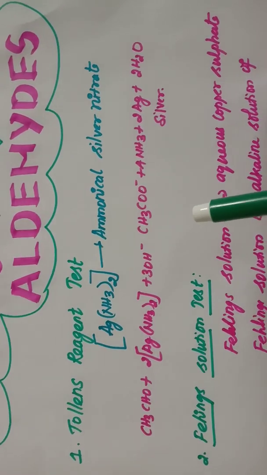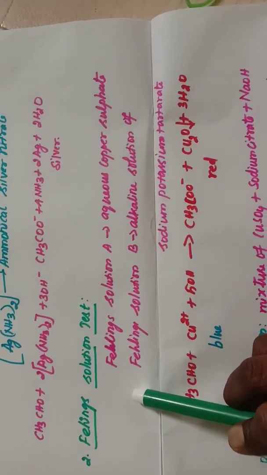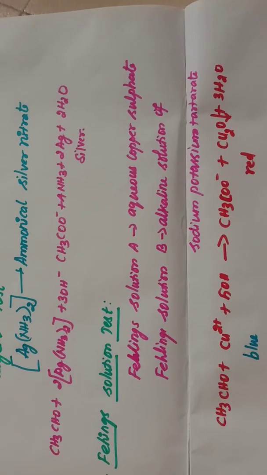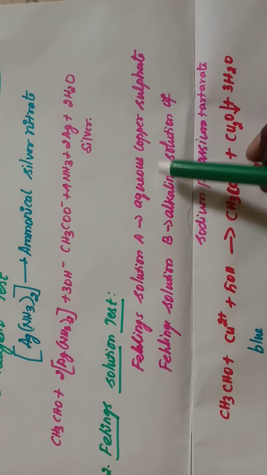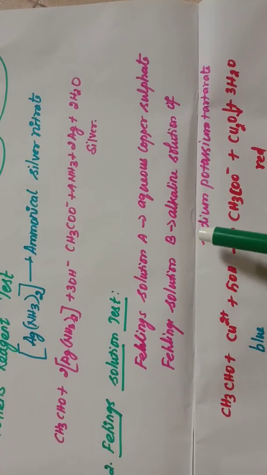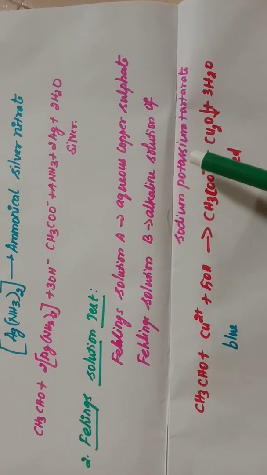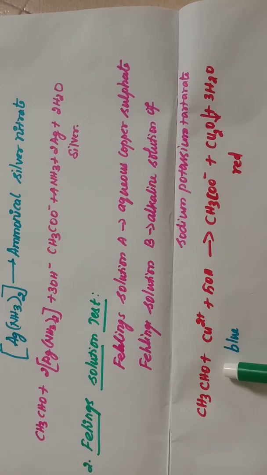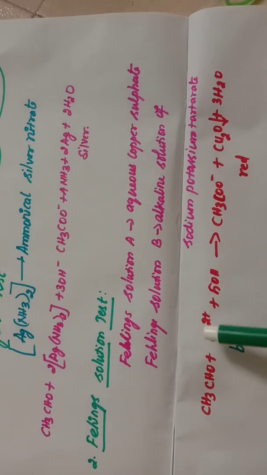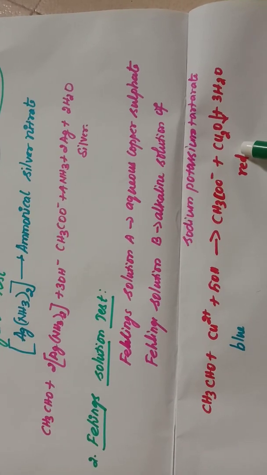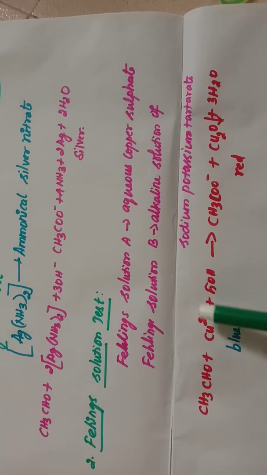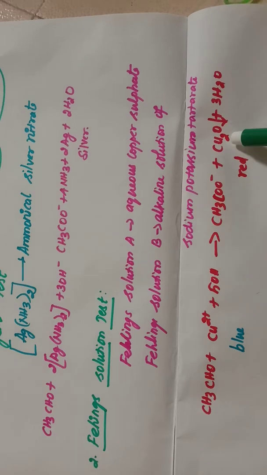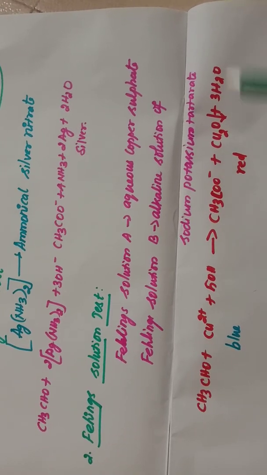And second test is Fehling solution test. Fehling solution is a mixture of Fehling solution A and Fehling solution B. Fehling solution A is aqueous copper sulfate. Fehling solution B is alkaline solution of sodium potassium tartrate. When Fehling solution is added to aldehyde, a blue color solution changes into a red precipitate. Here oxidation state of copper is 2+, and it is reduced to +1 state. So cuprous oxide is formed.